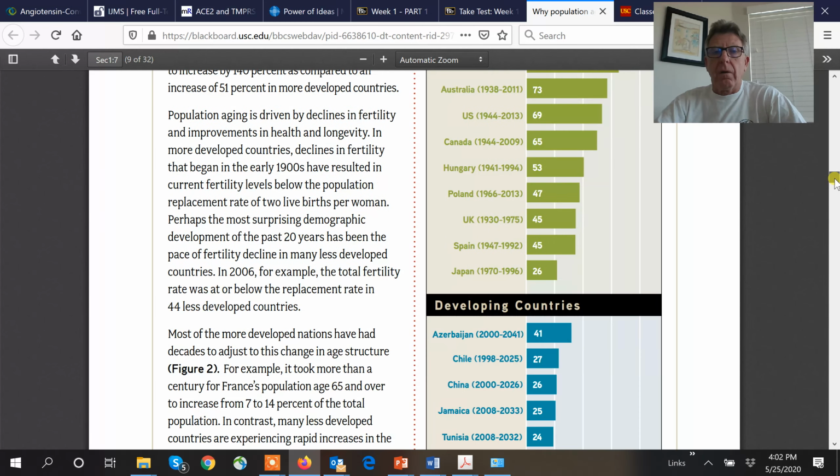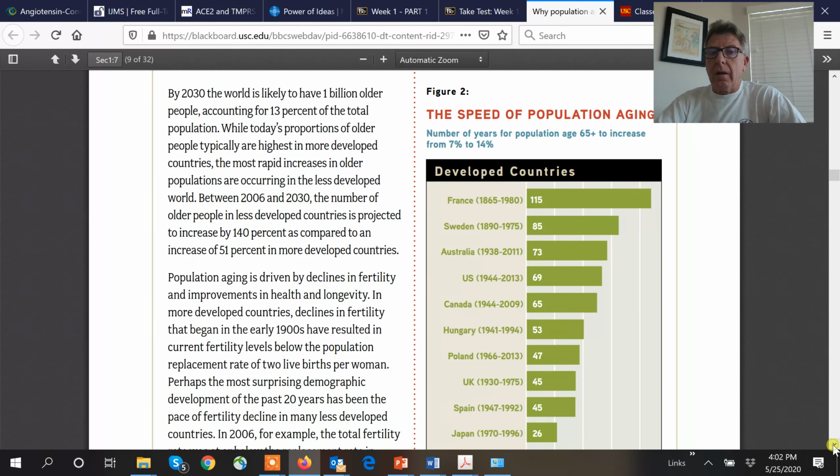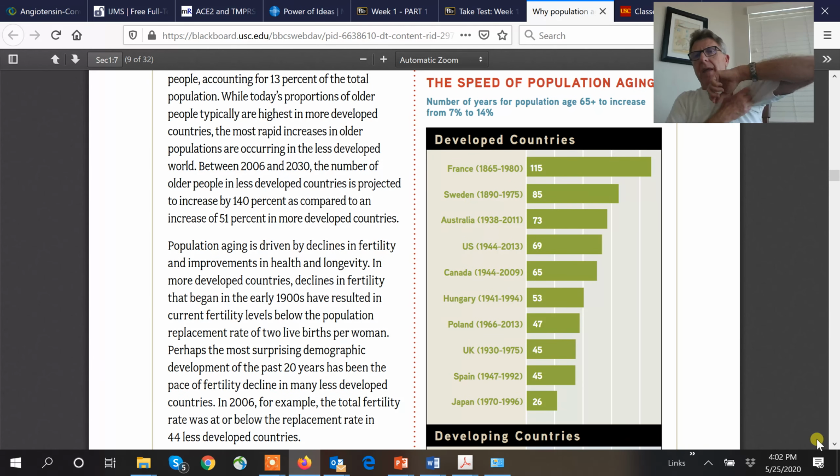Now, in terms of being able to prepare for this, older countries have had a long time to see it. This is a number where we're looking at people the age of 65, and you see right here, they transitioned from 7 to 14%. So it doubled. It took 115 years in France.